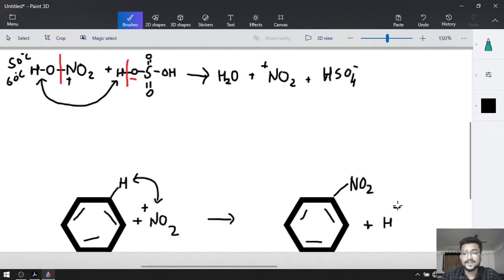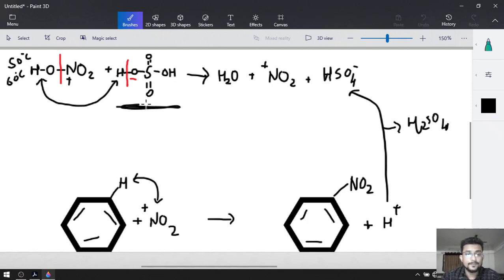Now you can see that this H plus will be added to HSO4 minus and it will give us simply H2SO4 again, right? So this H2SO4 which we have used is obtained back, and that's why H2SO4 is catalyst over here and HNO3 is our reactant.